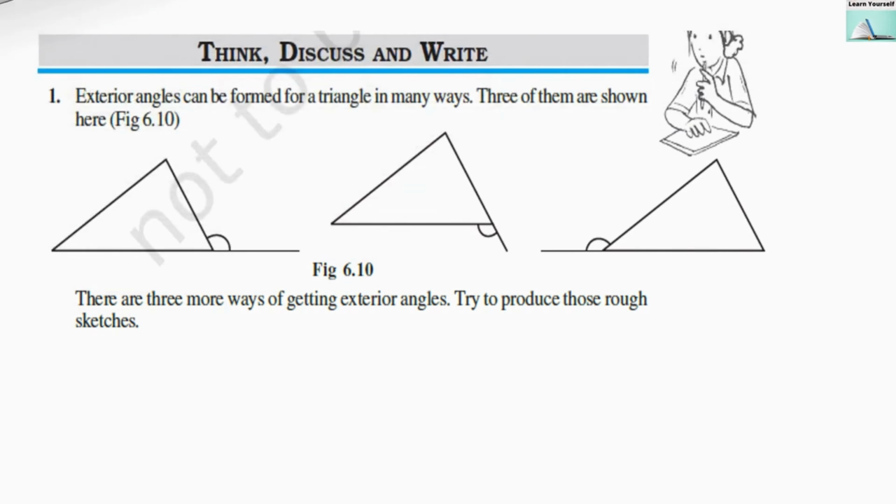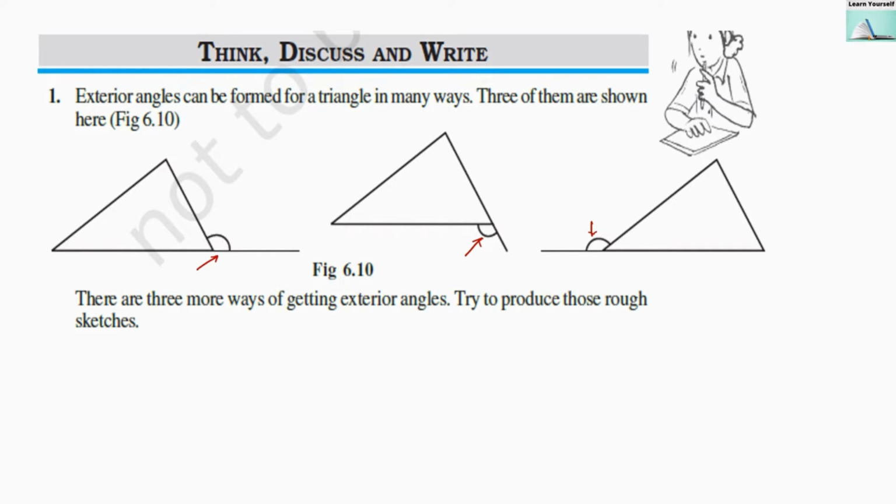Think, discuss and write based on the exterior angles concept. First question is, exterior angles can be formed for a triangle in many ways. Three of them are shown here. So here this is the first exterior angle, and the second and third exterior angles they have shown. These are the ways to form exterior angles. Now there are three more ways of getting exterior angles. Try to produce those rough sketches.